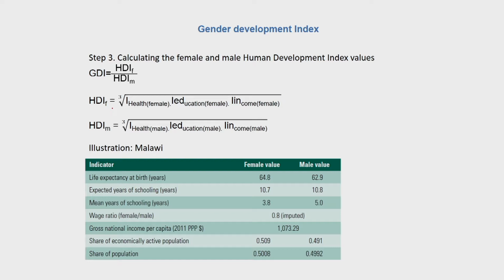So first the HDI for females is calculated, which is the geometric mean of the 3 dimension indices, and similarly the HDI males is calculated, geometric mean of the 3 dimension indices, and in the final calculation GDI is HDIF by HDIM. So this is an illustration here for Malawi. This illustration is taken from the technical report of the HDR 2016.